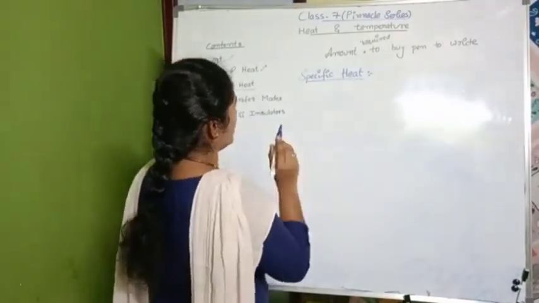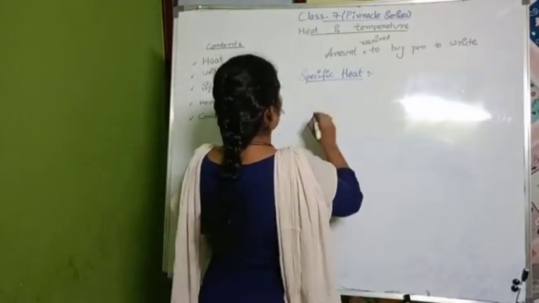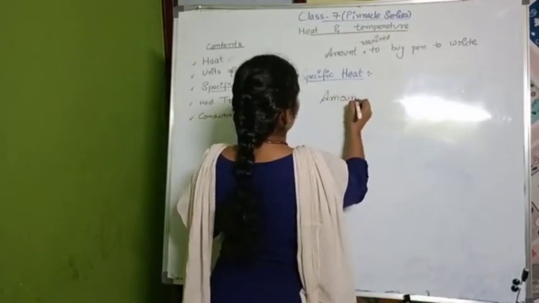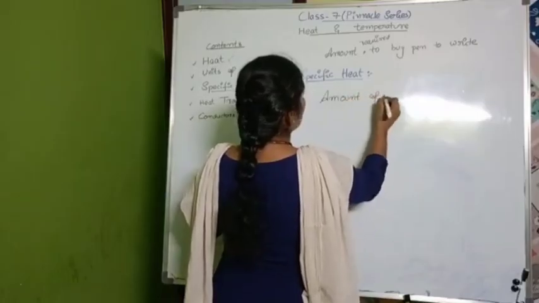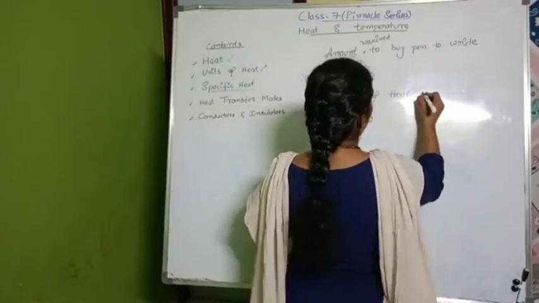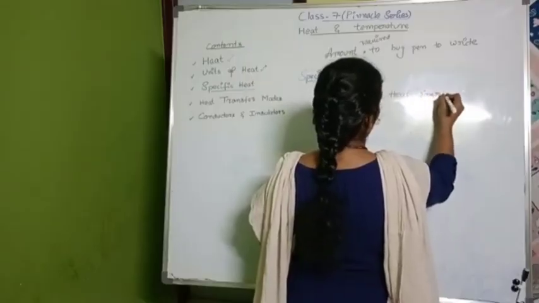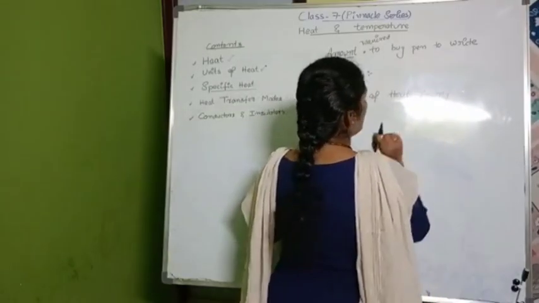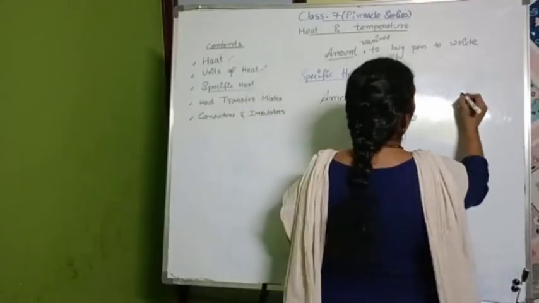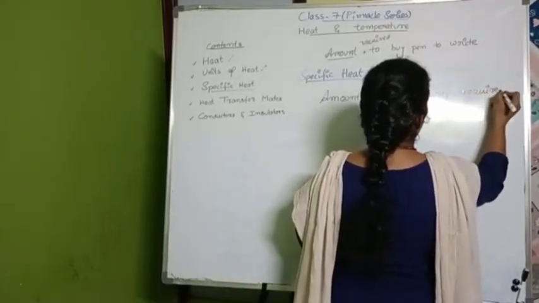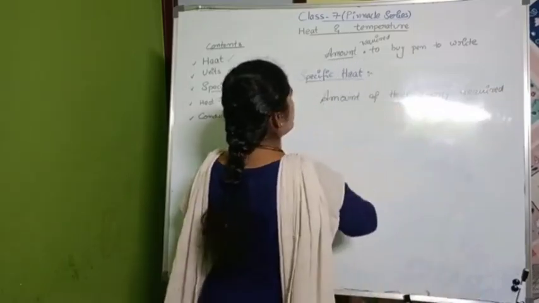Now, specific heat. Amount of heat energy. So instead of amount, you can write it as amount of heat energy required. So up to here it finished.